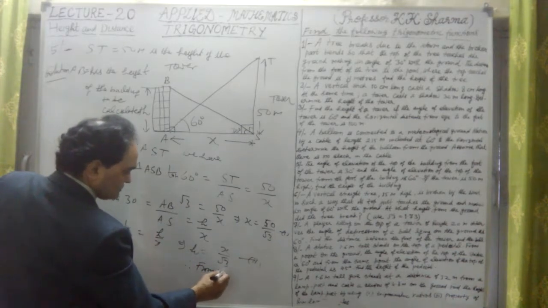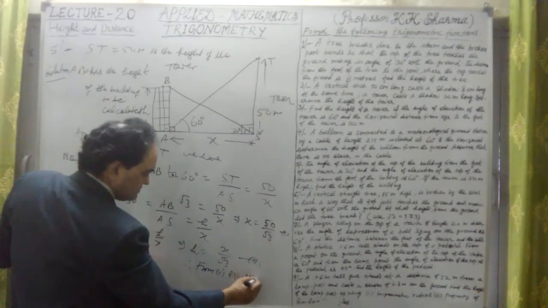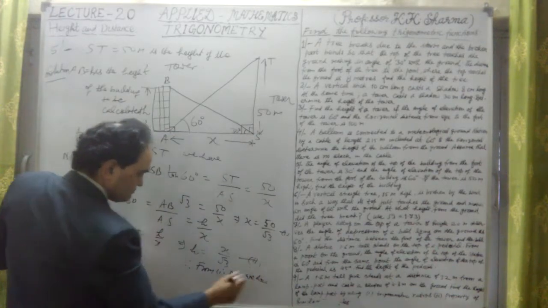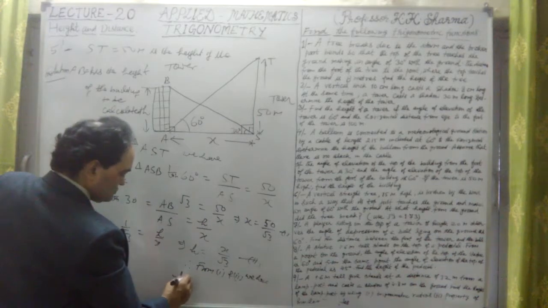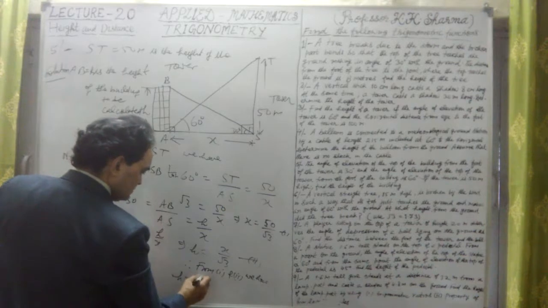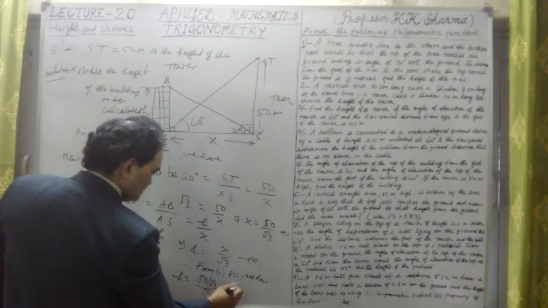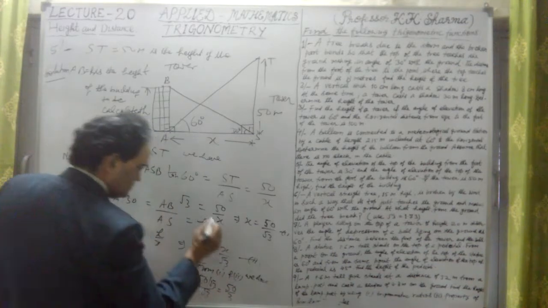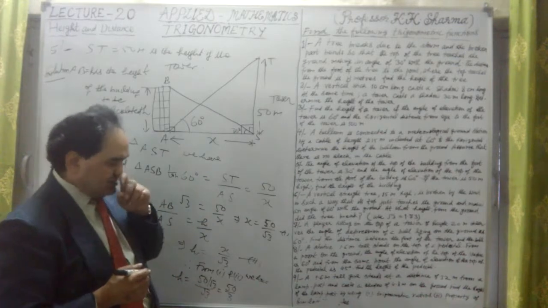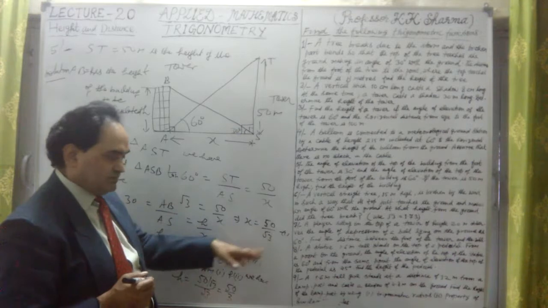Therefore from first and second we have H equal to X. X is 50 upon root 3. So 50 upon root 3 upon root 3. This is equal to 50 upon 3 only. Why? Because root 3 into root 3 is 3. X value is this. X is 50 upon root 3.